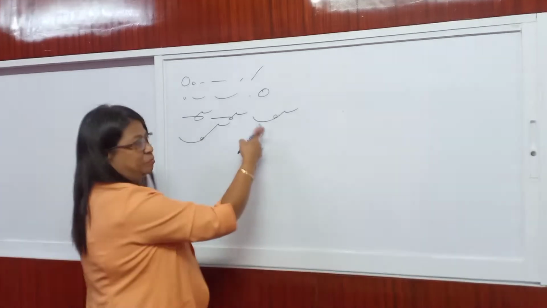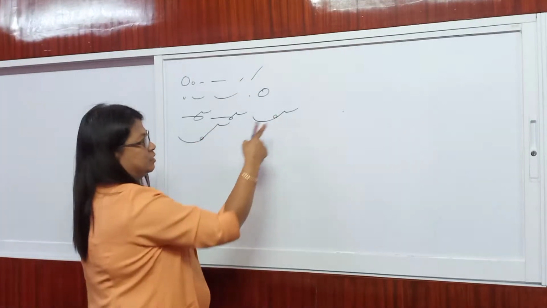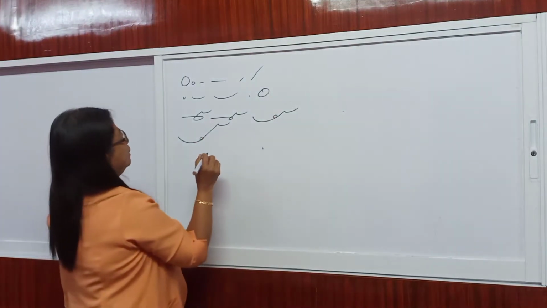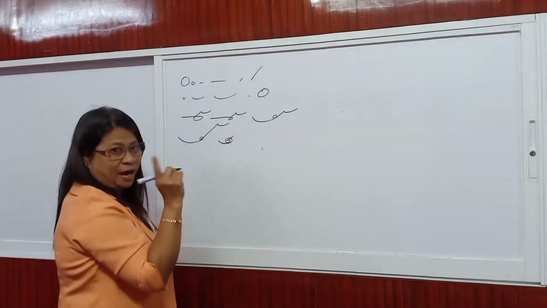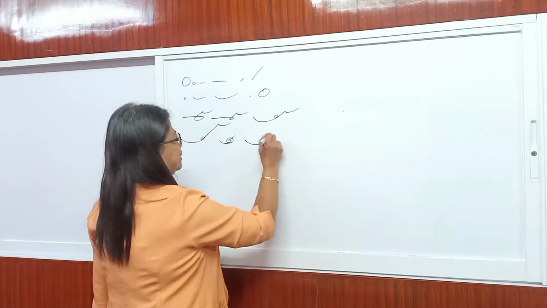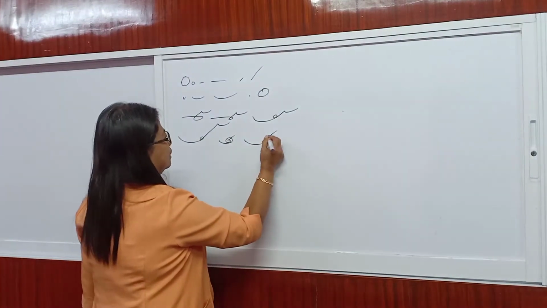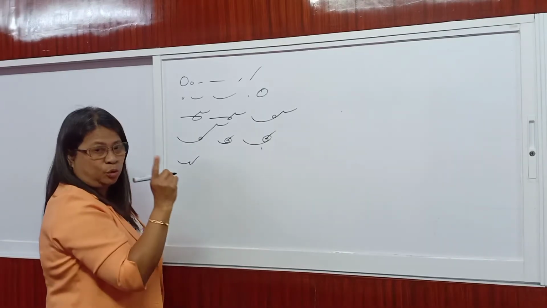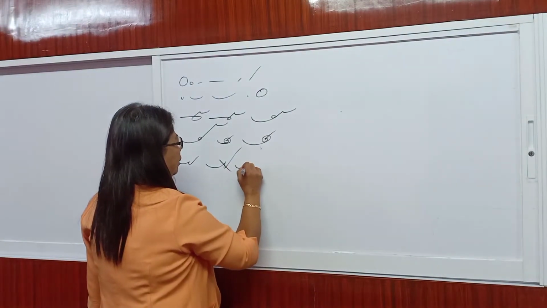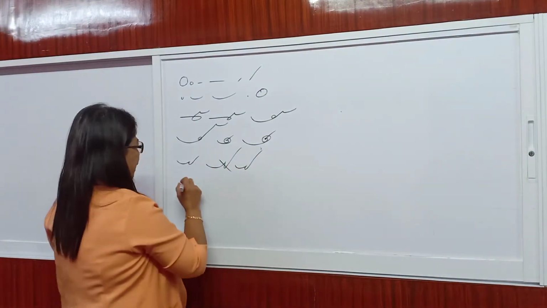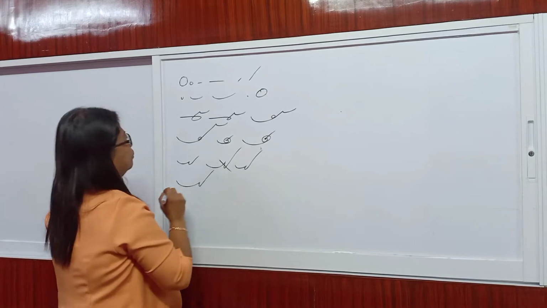They look the same, but the size of the D and the T is different. Then we have R-I-T for right, L-I-T for light, R-O-D for road, and L-O-D for load.